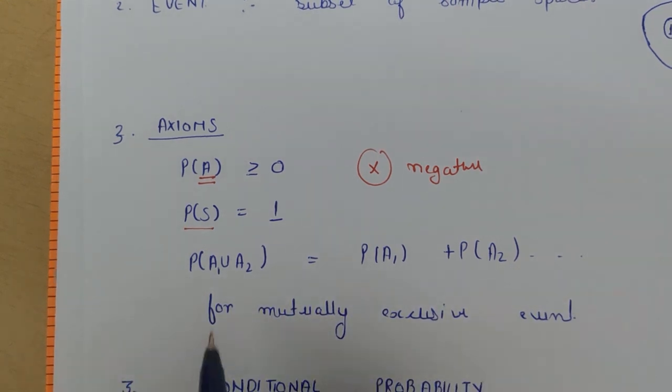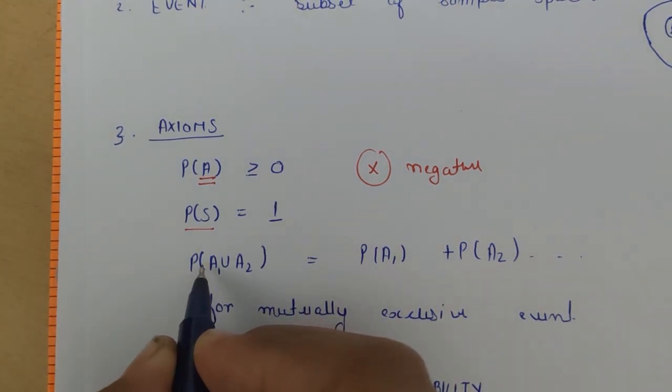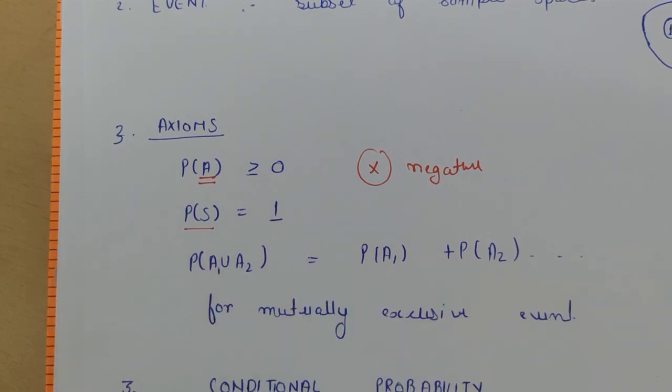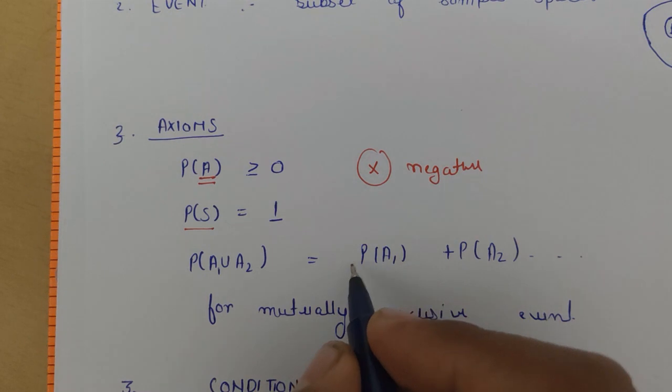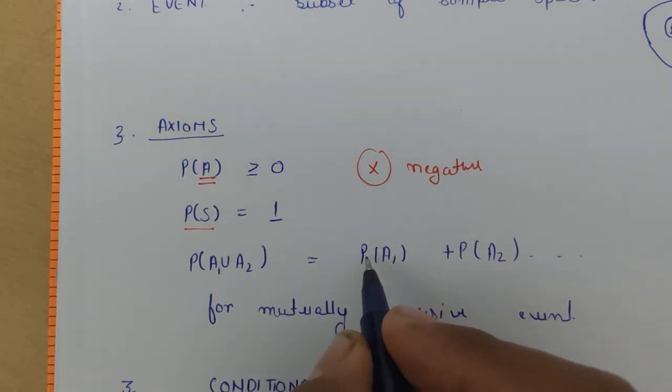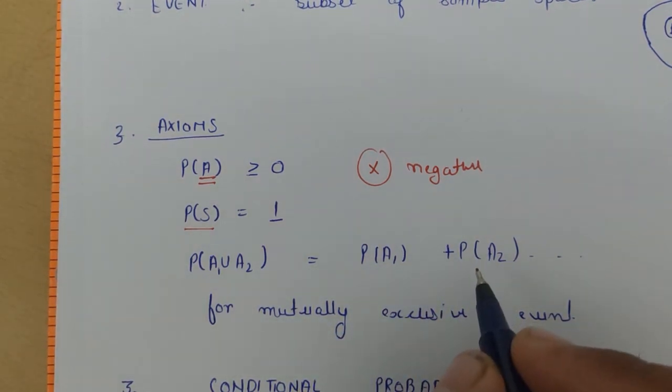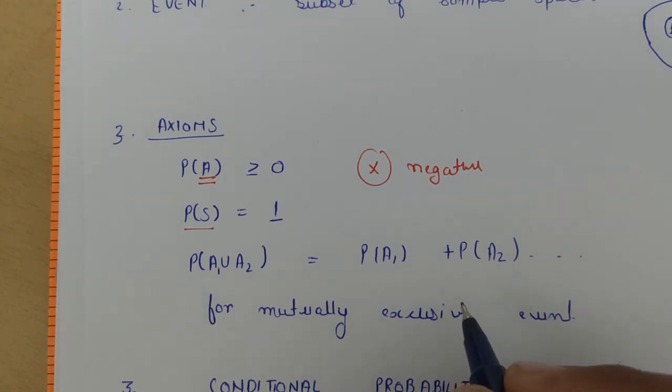And third condition, the probability of A1 union A2, where A1 and A2 are events, is equal to the probability of A1 plus the probability of A2, given that A1 and A2 are mutually exclusive.